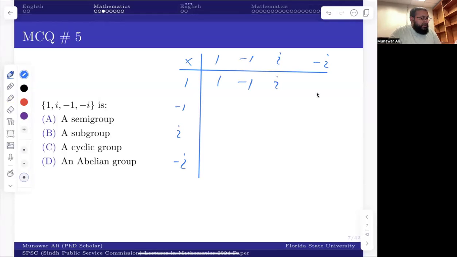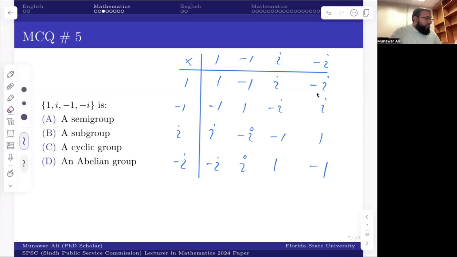The products are 1, negative i, i, negative i, minus 1, 1, i, 1, and minus 1. So you can see that since all of these numbers belong to this set, nothing is outside. So the first property, closure, is satisfied.